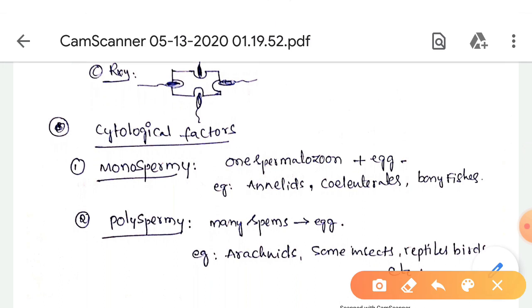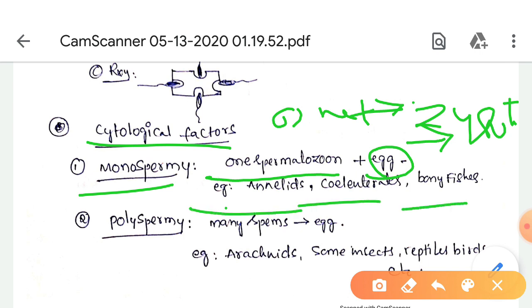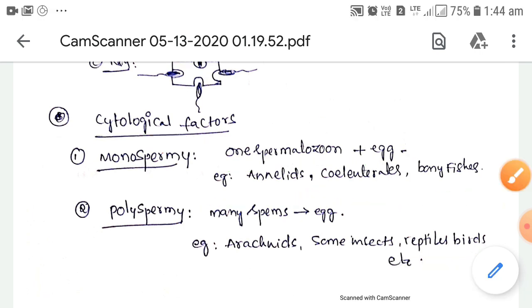Cytological factors. One is monospermy. Monospermy means only one spermatozoon enters into the egg and fuses with it, and they form a zygote. Examples include annelids, coelenterates, and several bony fishes.